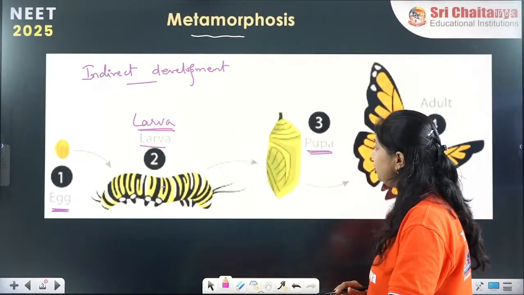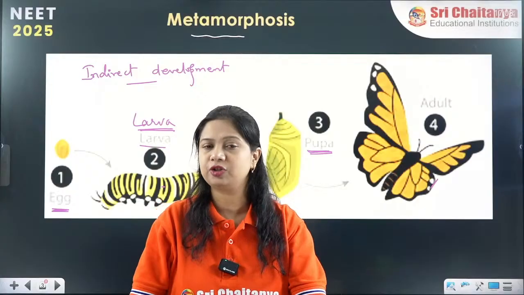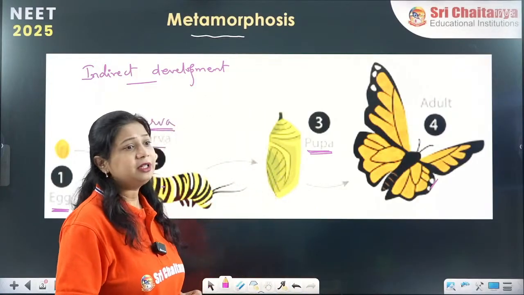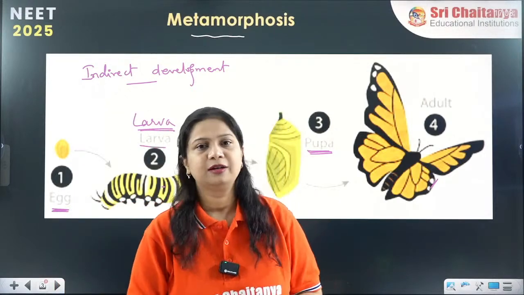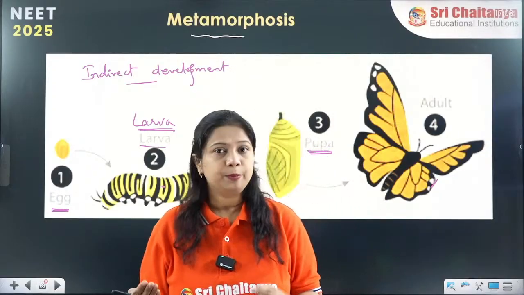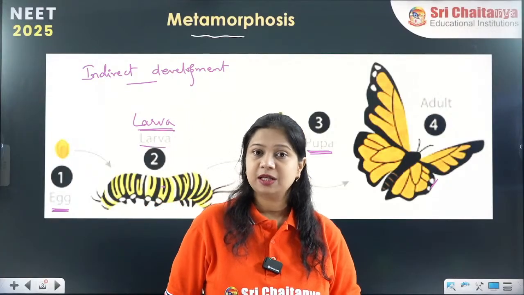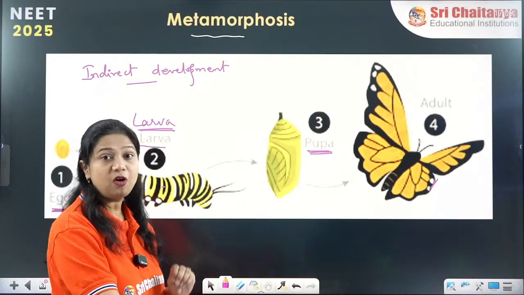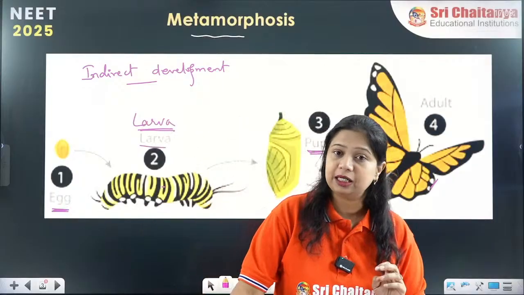Similarly, the larva further changes itself into another structure, the caterpillar structure. We can call it a pupa stage. Sometimes in some of the organisms, various types of larva are present. Different larval stages are present. Pupa stages may not always be there, but in most cases of metamorphosis, there is the presence of a pupa stage. And finally, the pupa changes into the adult organism.